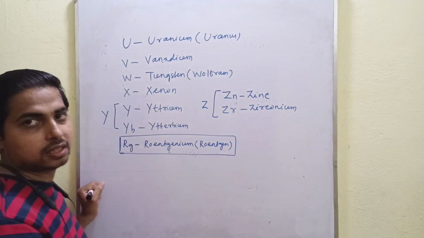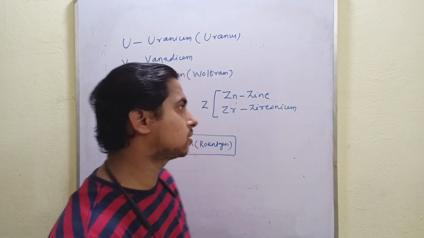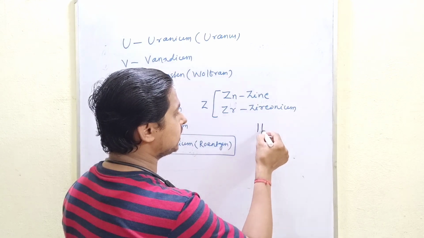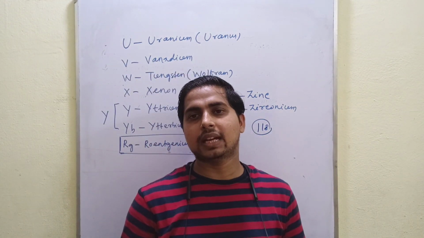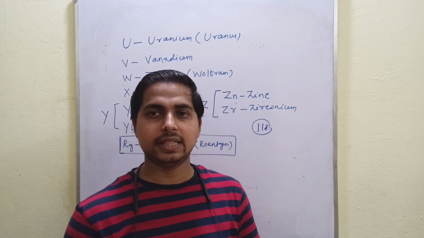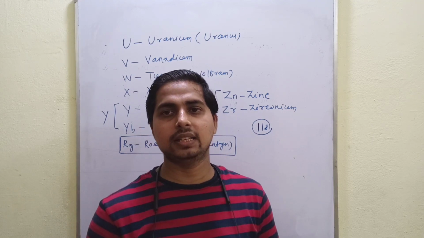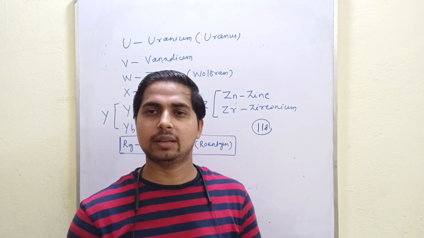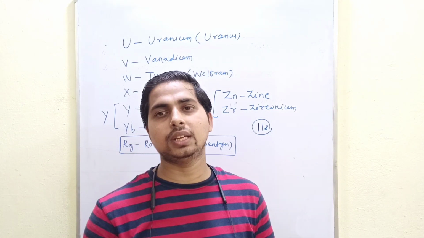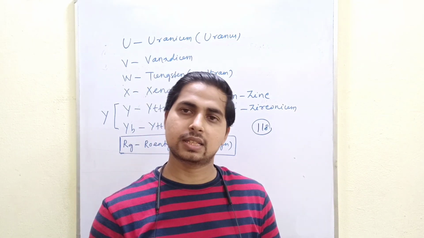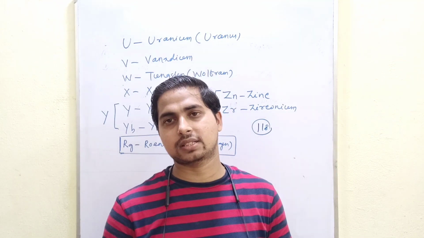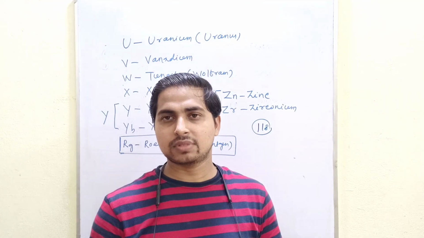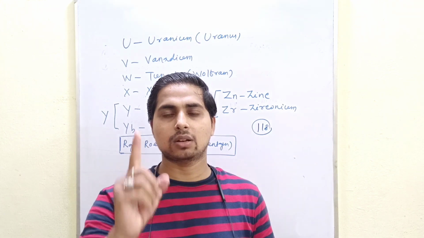In this way, we discuss all the elements, about 118 elements. For the names of the alphabets, A, B, C, D, E, F, G, H, I, J, K, L, M, N, O, P, Q, R, S, T, U, V, W, X, Y, Z. If you sum all the alphabets' element names, you get 180.